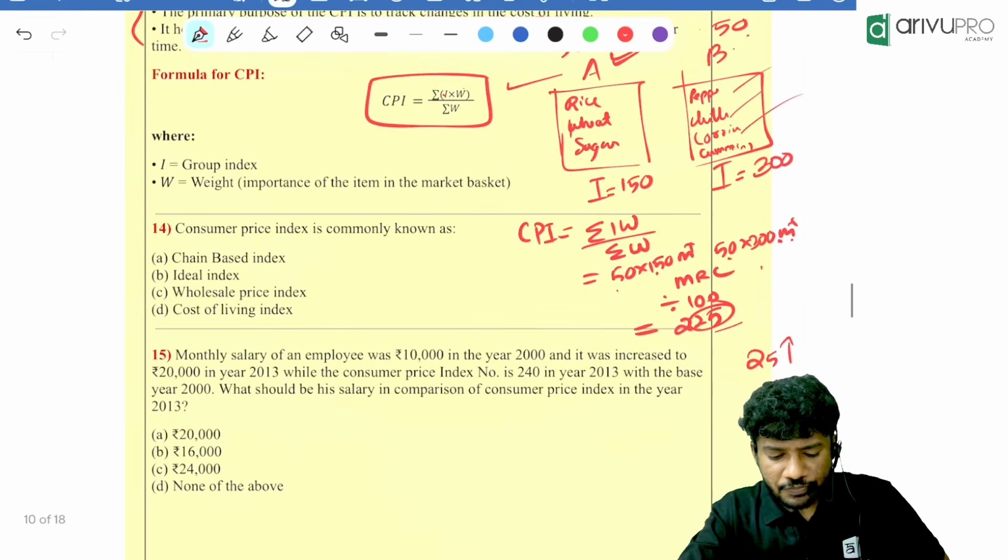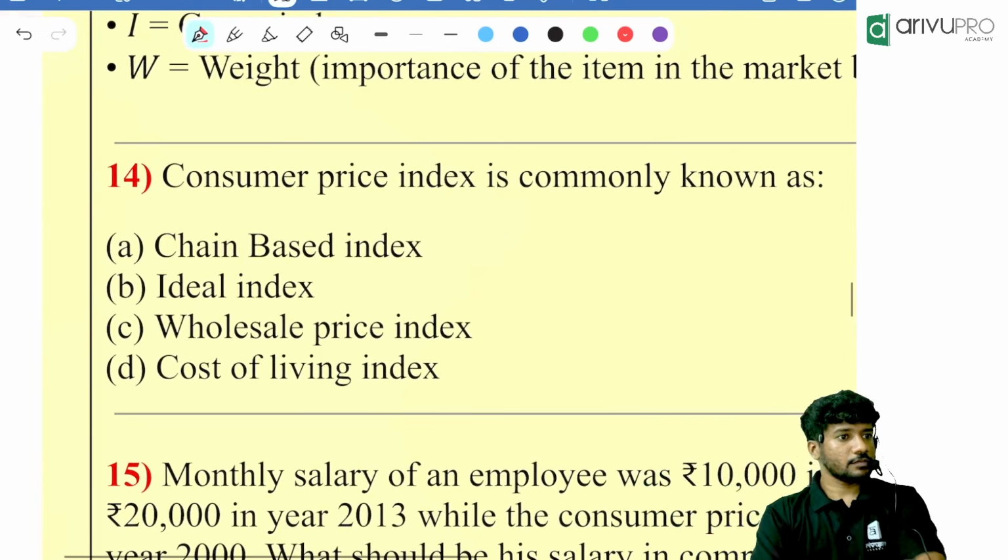Yes. If so, the first question, people, have a look at this question.